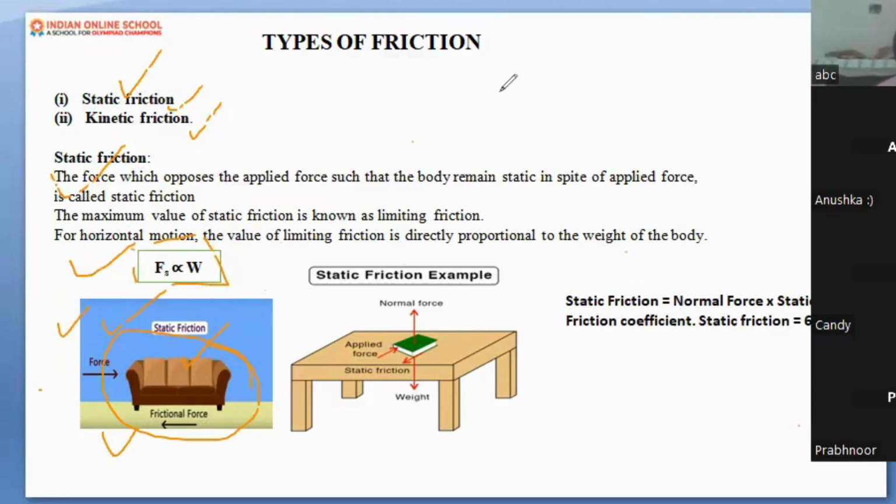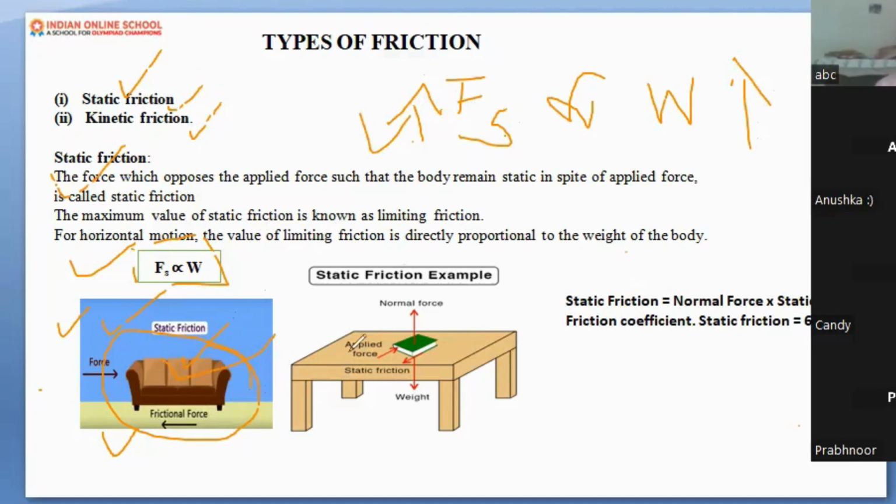So now here what is this formula doing, what does it mean? It means that, can you see, Fs, static friction, is directly proportional to weight. If the weight of an object is more, the static friction is also more. Have you seen? It is a very heavy object. So the weight of this object is heavy. Therefore, the static friction applied by the ground is also more. I hope I am very clear to you.